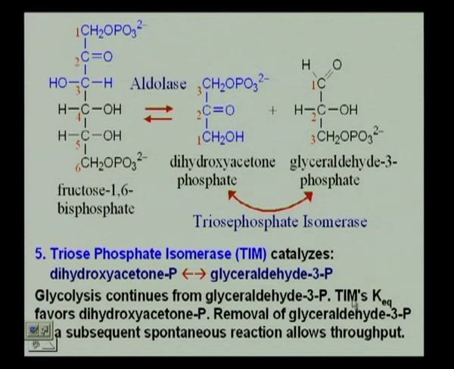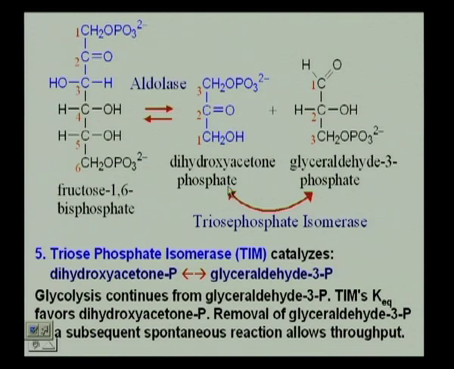Now, the equilibrium constant. What is the triose phosphate isomerase isomerizing? It is converting dihydroxyacetone phosphate to glyceraldehyde 3-phosphate. So, this is an isomerization reaction. The equilibrium constant is such that it favors dihydroxyacetone phosphate.